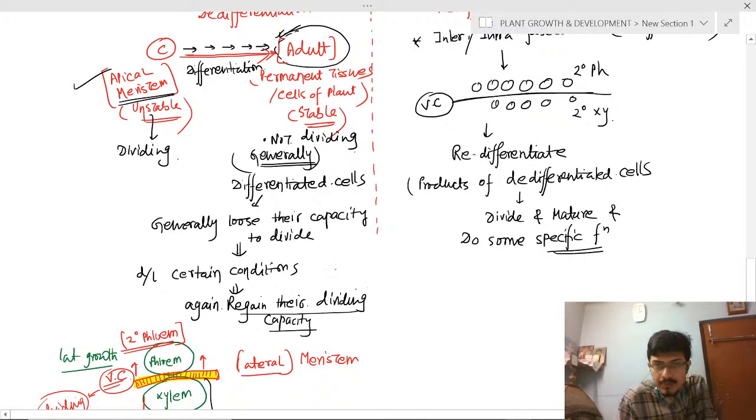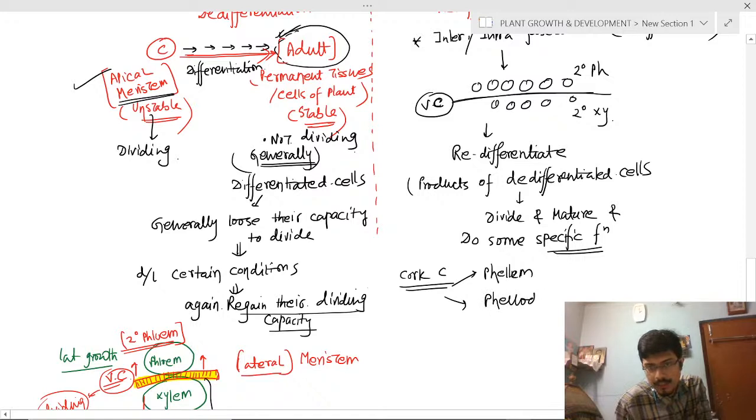Okay, one thing you have to know: along with the vascular cambium, there is another one, the cork cambium. So cork cambium gives rise to what? Outside there is phellem, and inside there is phelloderm. Phellem leads to bark or cork formation, and the phelloderm will produce the secondary cortex.